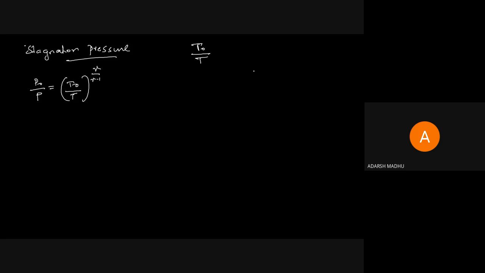You have already studied the equation P1 by P2 equal to T1 by T2 whole raised to gamma by gamma minus 1. That is the relation from thermodynamics. Taking this relation, we write P naught by P equal to T naught by T whole raised to gamma by gamma minus 1, or we can write it as 1 plus gamma minus 1 by 2 into M square, whole raised to gamma by gamma minus 1, since T naught by T is 1 plus gamma minus 1 by 2 into M square.